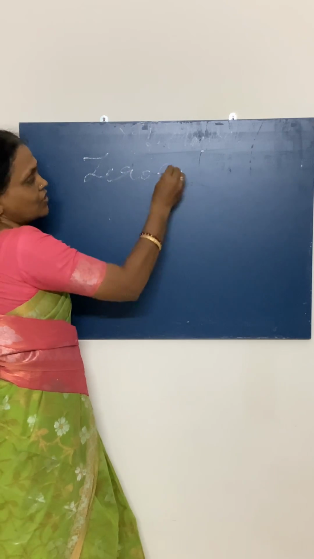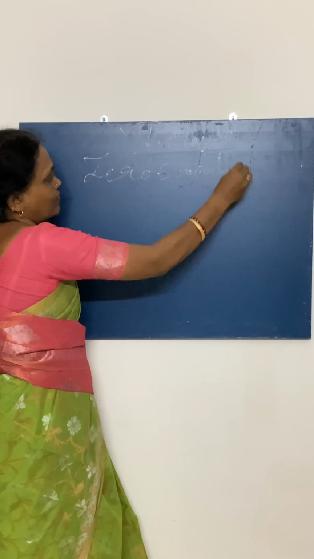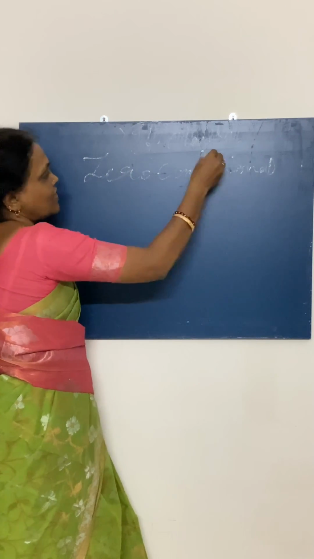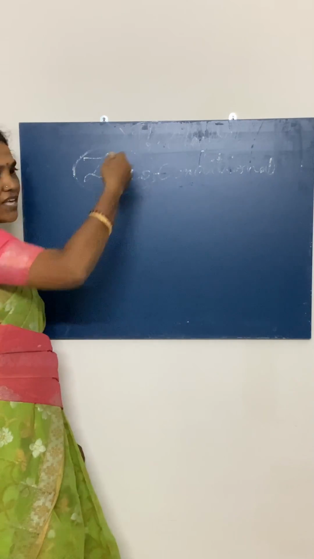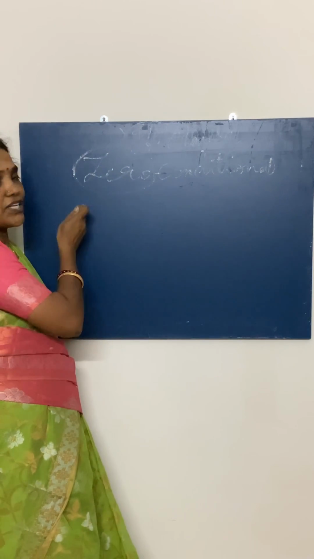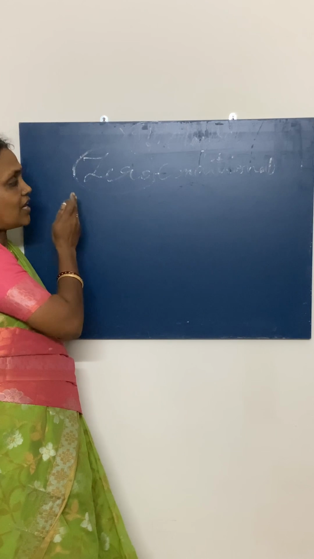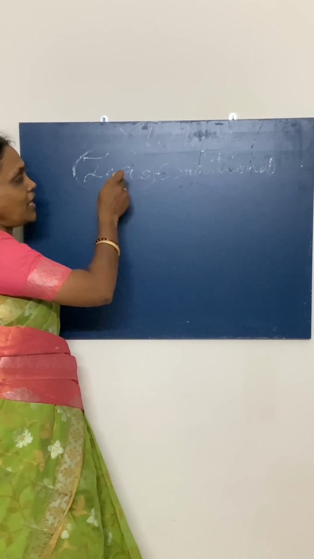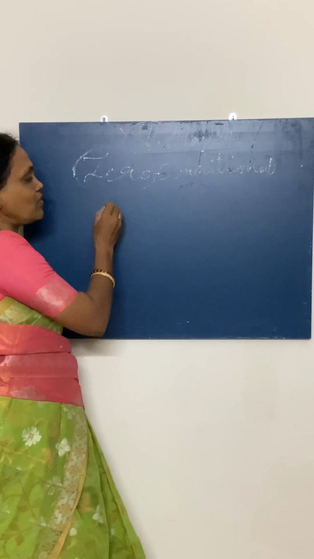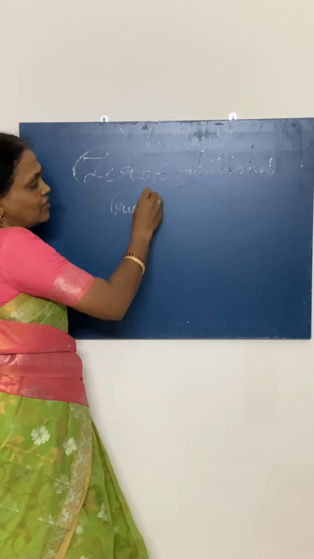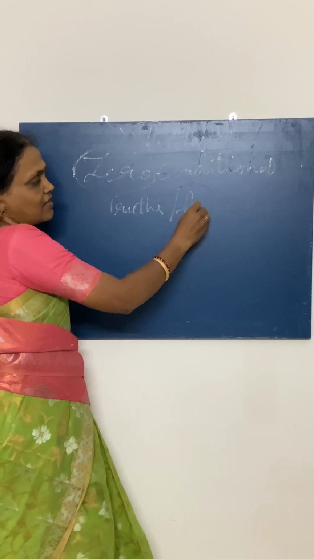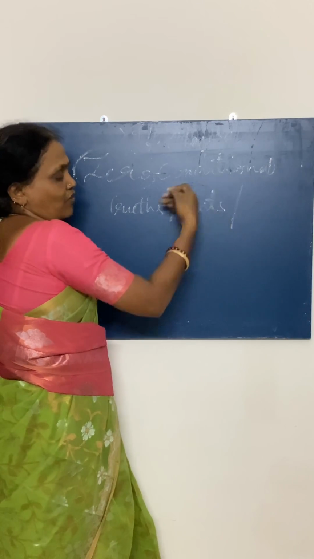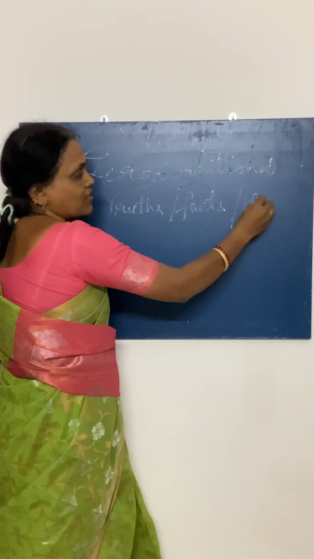Zero conditional clause. What is this zero conditional? Till now we were talking about three types. That is an action, that is a condition. If that condition is done, that action is done, you will get a result. But in this case, here you will see your truths, facts, that is scientific facts, and your hobbies, all this.